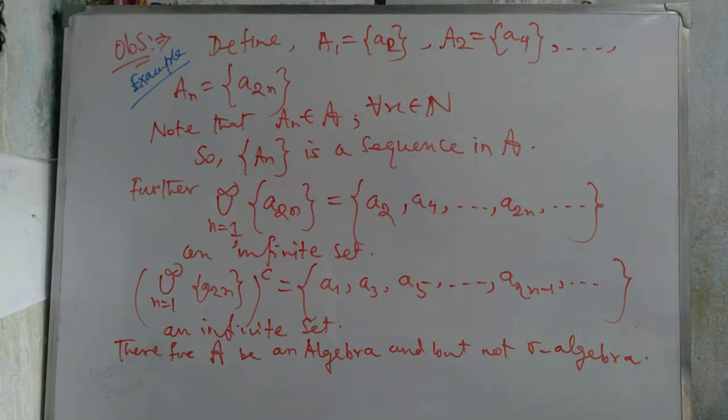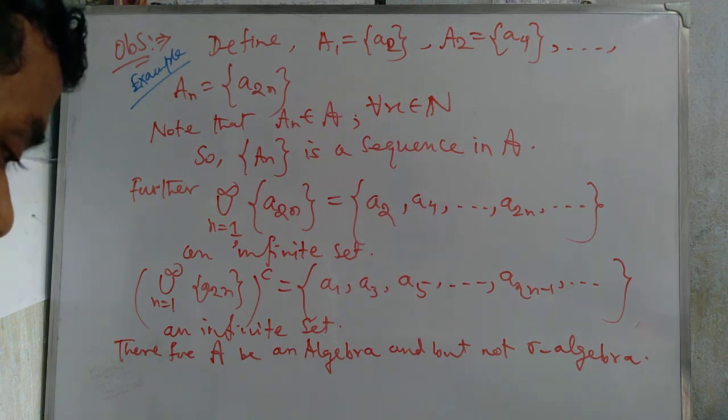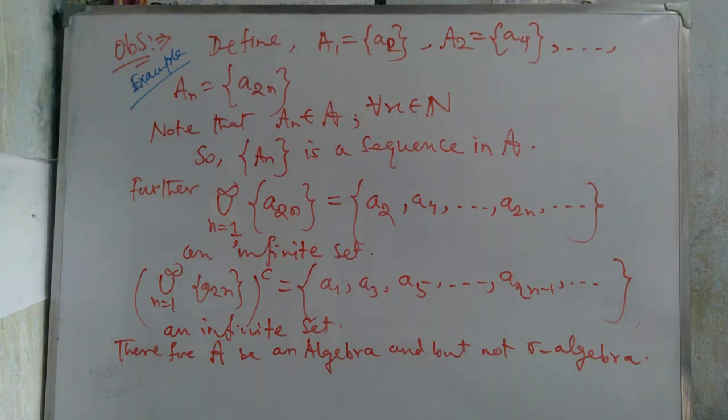Today we also discussed the definition of algebra and sigma algebra. That means we know about sets of collections, and these collections are of various types. We talk about two types, algebra and sigma algebra. Certain properties hold in this collection, and then it is called an algebra or a sigma algebra.